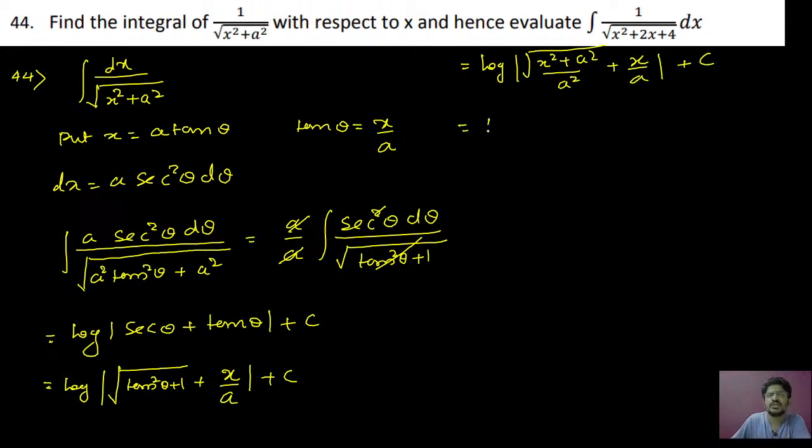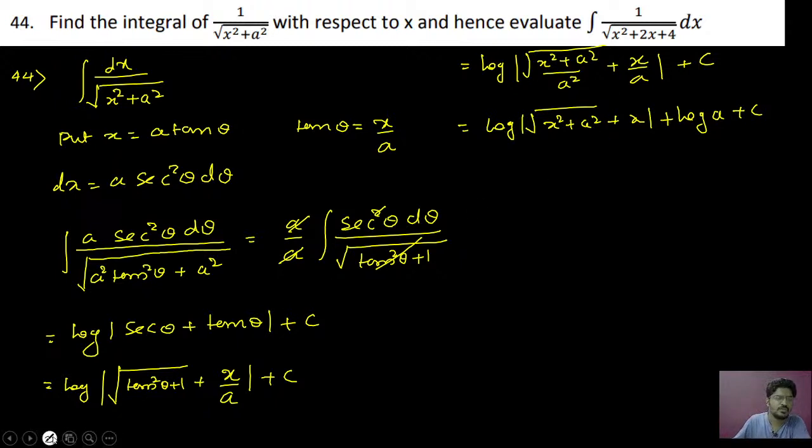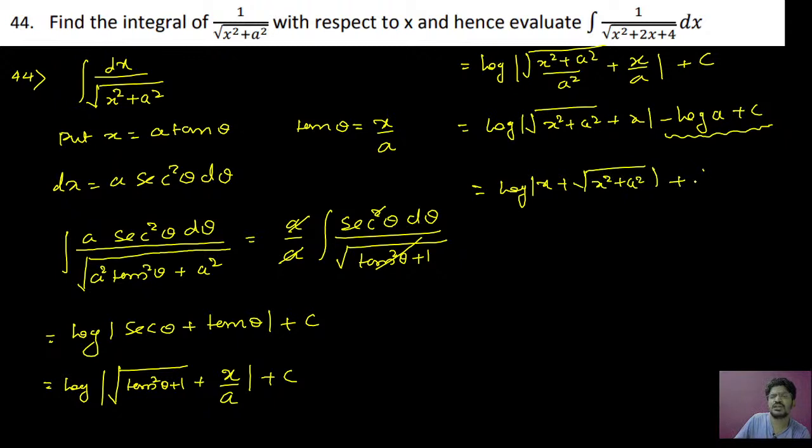So this can be written as log of mod of root of x square plus a square plus x, minus log a, plus c. Clear? Log of a by b, so that is minus log a, not plus, minus log a. This is minus log a plus c, so you can take this complete term as c. Therefore log of mod of x plus root of x square plus a square plus c is your answer.